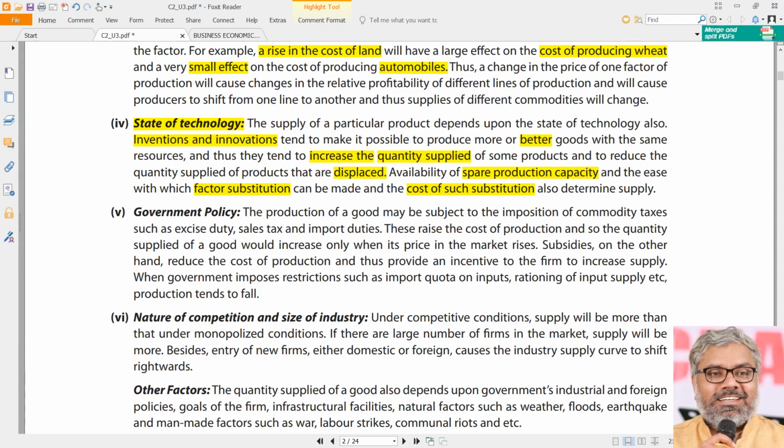But the point is how quickly they can substitute the factors. Not always possible. If the technology supports that, then definitely such kind of substitution happens. And the cost of substitution will also determine that. Cost of substitution means how cheaply we can convert from one kind of technology to another. It is not that easy. We can say that they are doing it, but how are they able to do it?